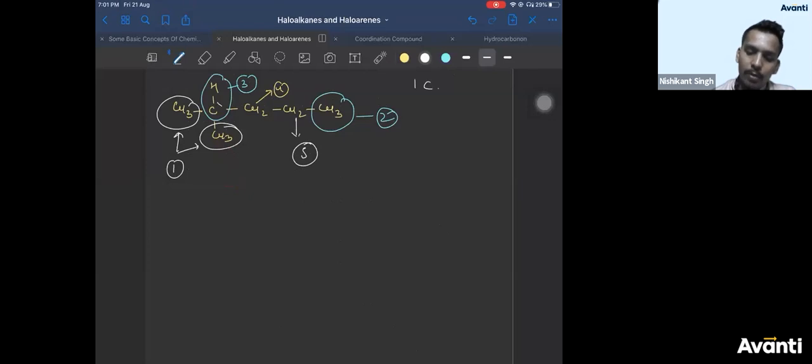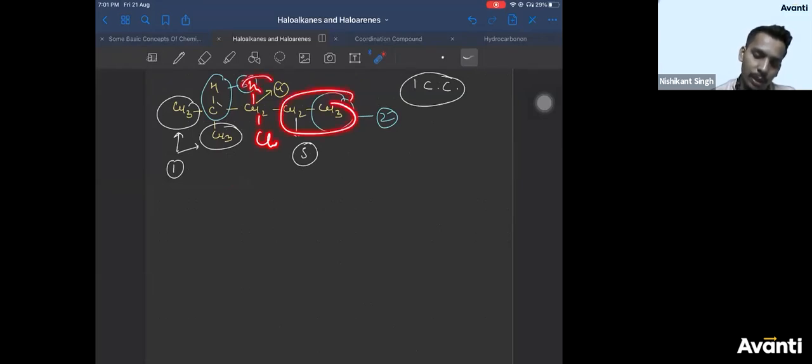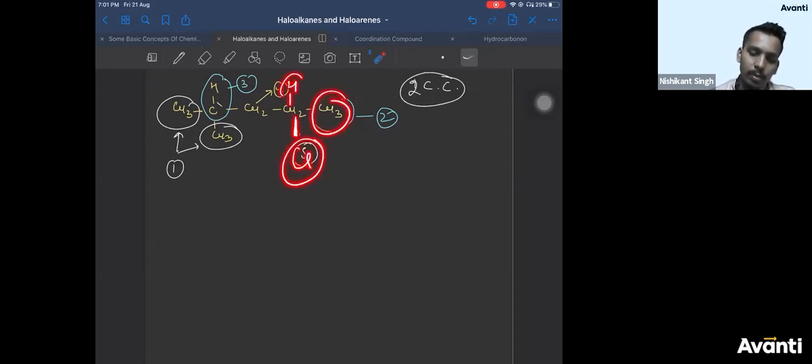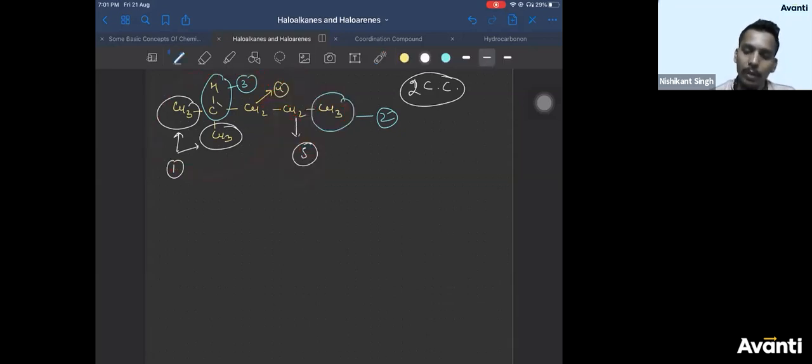Okay? So one chiral carbon is done. Now check this one. If you keep a Cl here, then will you get a chiral carbon? You have H here, you have CH2CH3, H, Cl, and here you have isopropyl group, CH3, CH, CH3. So obviously it is also a chiral carbon. So now you have two chiral carbons. Correct? Now check this one. If you put Cl here, H here, again you get chiral carbon. 4 different groups. So total how many chiral carbon? 3 chiral carbon. Right?